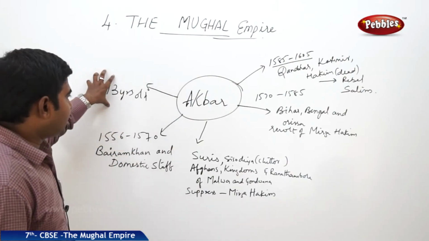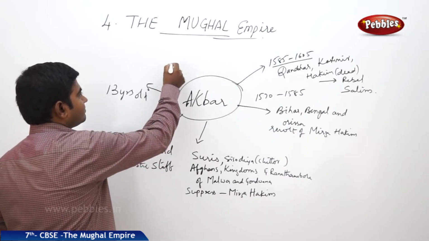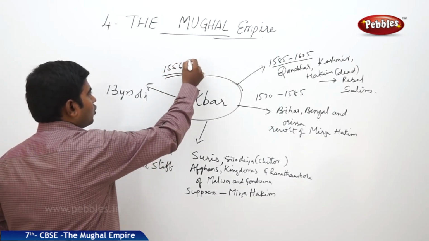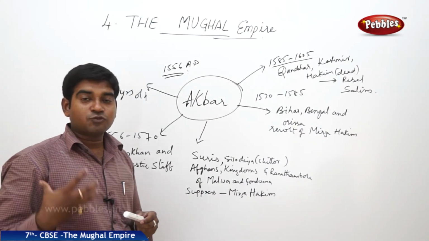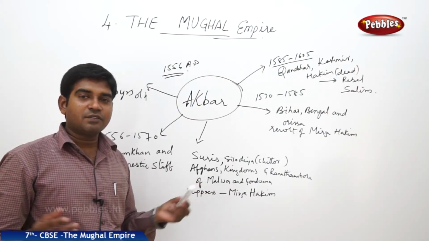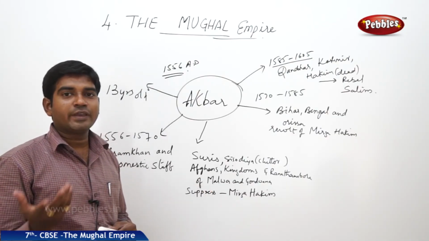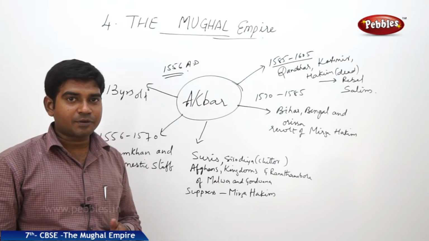Akbar was 13 years old in 1556 when he took over the power from his father. He was forced to take over the chair of kingship, because his father passed away and there was no one left, so he had to take over. So at the age of 13, he became the emperor.